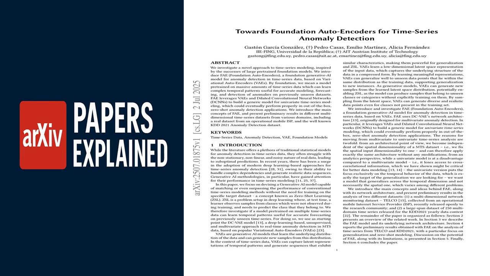The paper introduces an idea that could change the game for anomaly detection: a foundation model for time-series data. You've likely heard of foundation models like GPT, which are trained on vast amounts of internet text to understand language. These researchers want to do the same for the language of data that changes over time. Their proposed model is called FAI, or Foundation Auto-Encoder. So, how does it work?